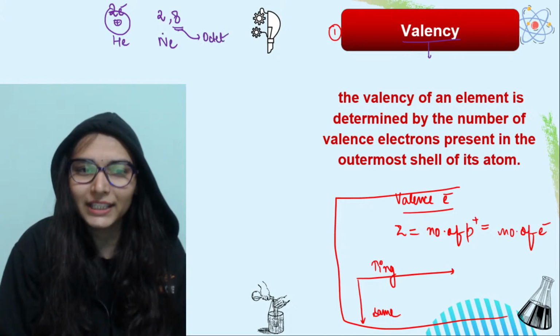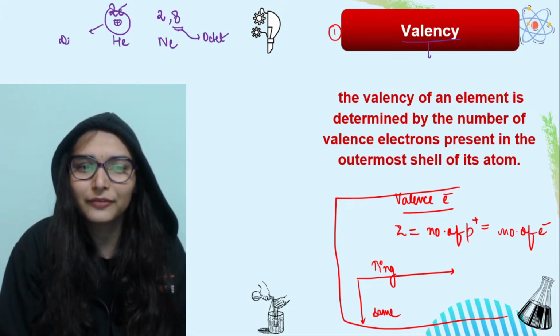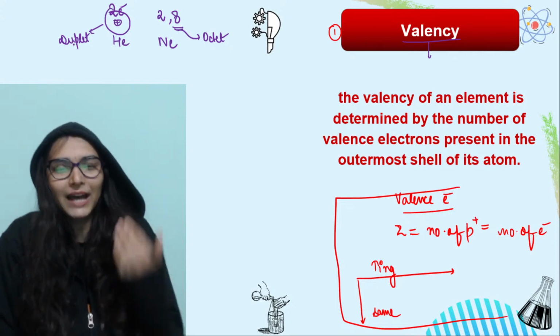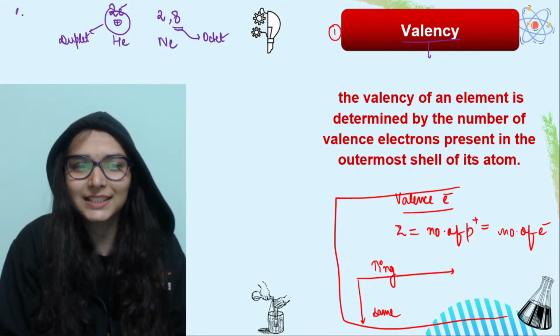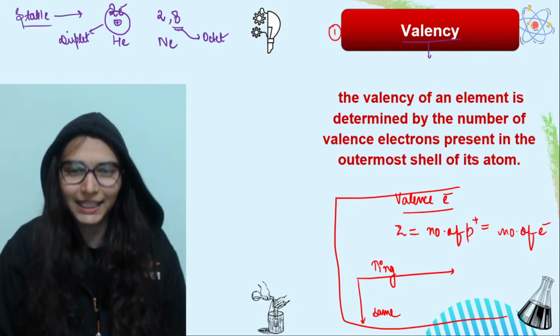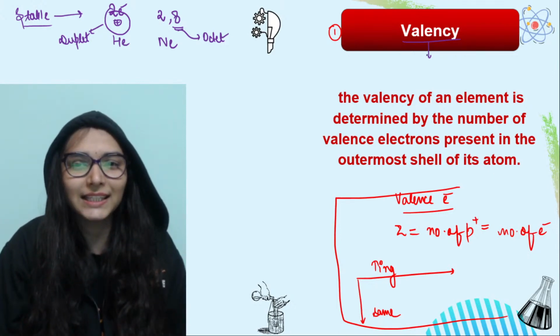So every atom wants to have either a complete octet or a duplet. That is what makes them stable. This is the criterion for gaining stability, and all the atoms want to gain stability, just like human beings. So what is valency?